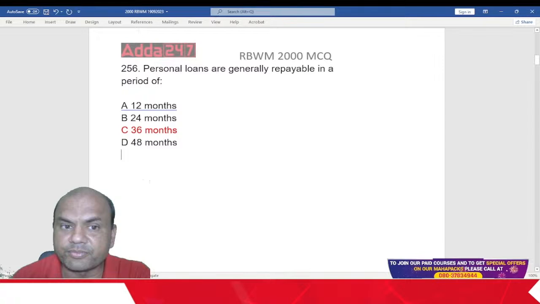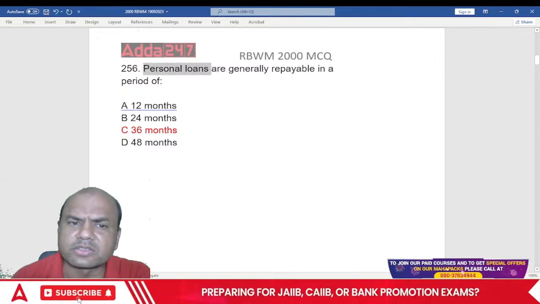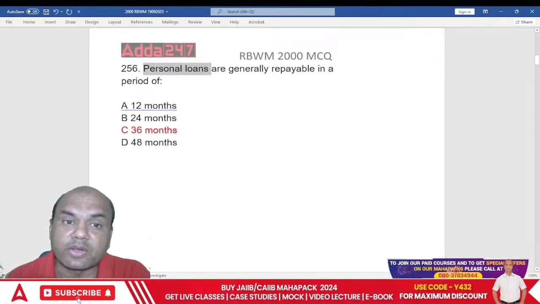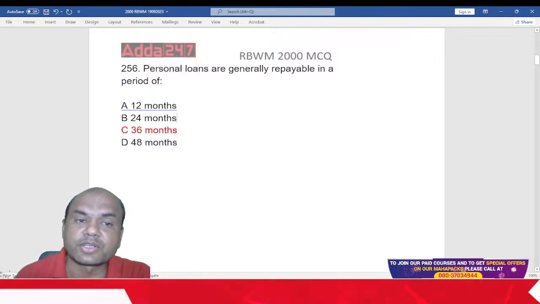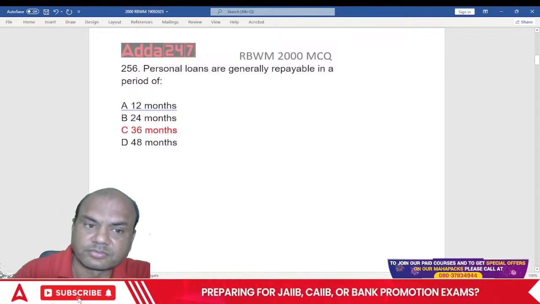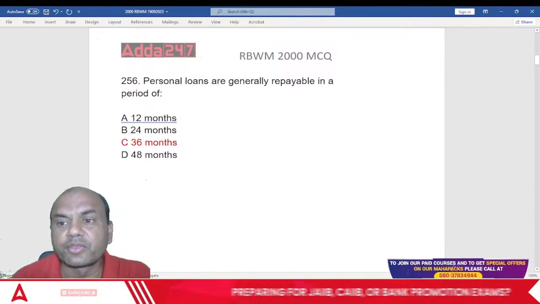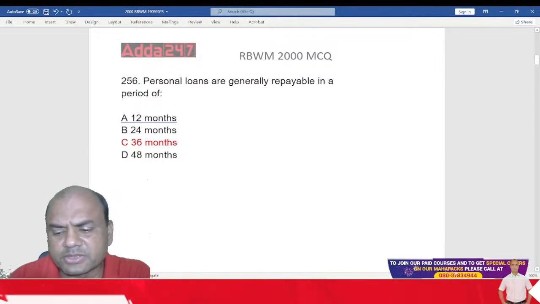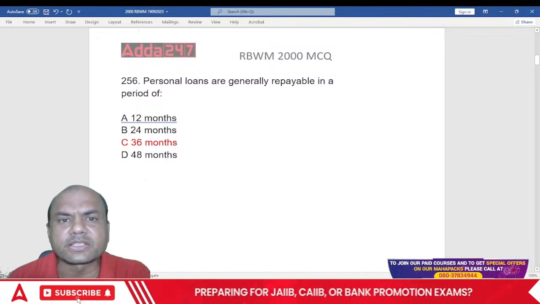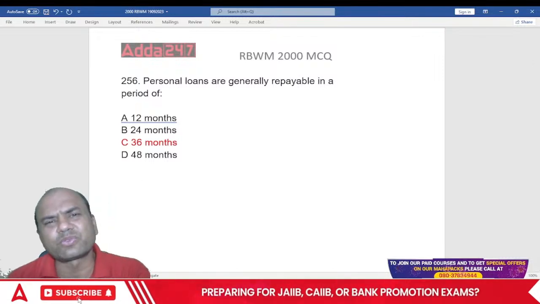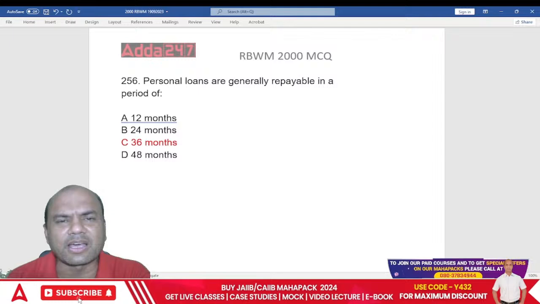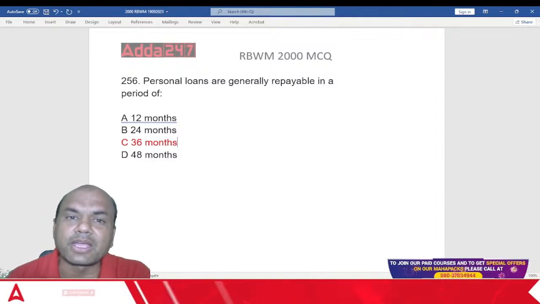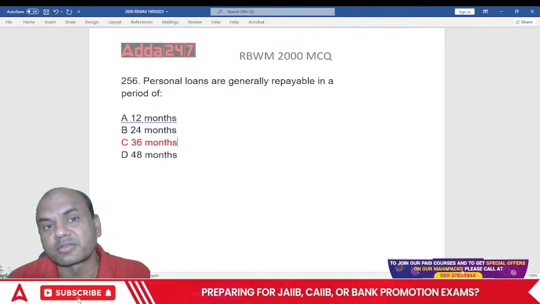Do we take any security on personal loans? Type in the comment section. Is it compulsory for us to take any security for personal loans? What do you say? Is it compulsory? No, not at all compulsory. You can just give the personal loan like that only, without any security. Some banks do ask for some FD, some bike, some car, something as a collateral, but that depends on bank to bank and on the credit score of that customer.